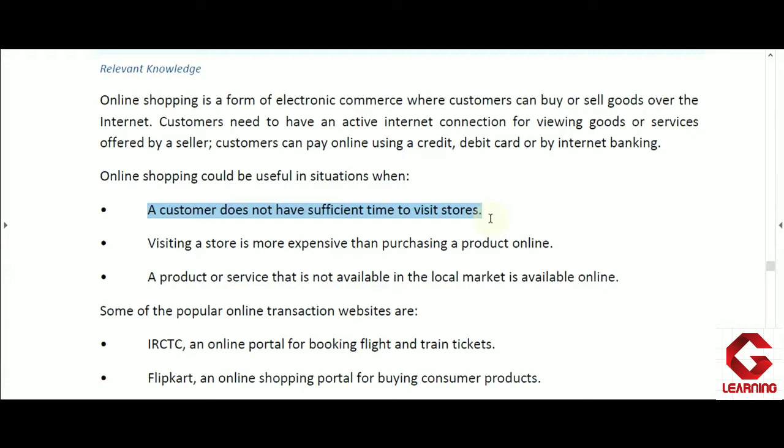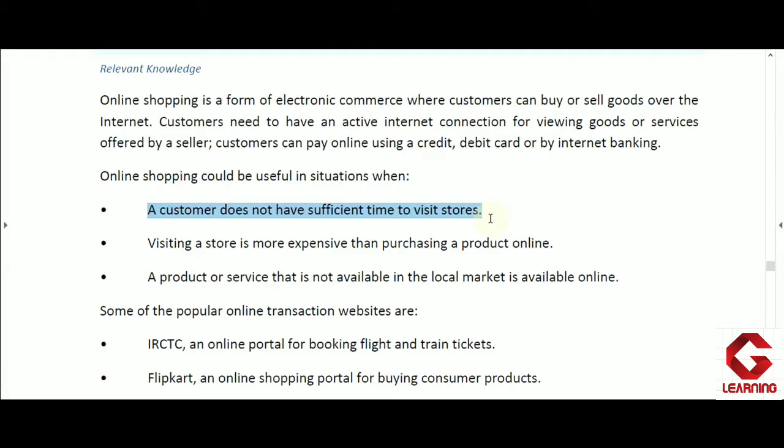So the person is able to shop from his workplace as well as from his home.